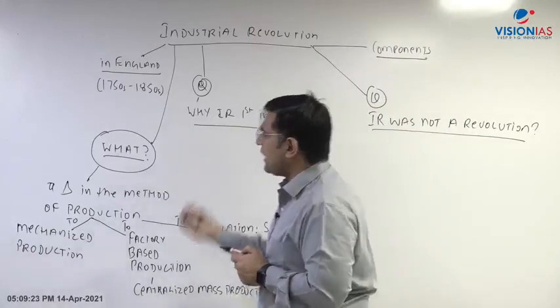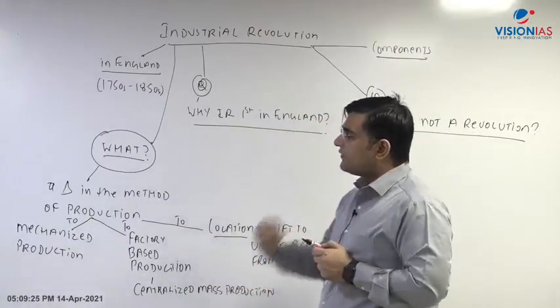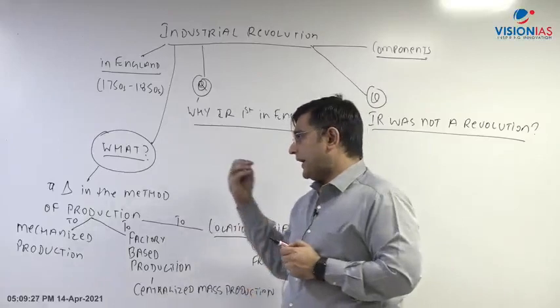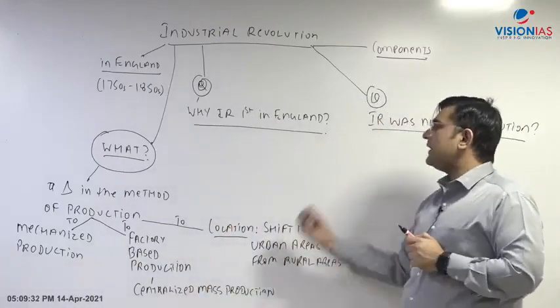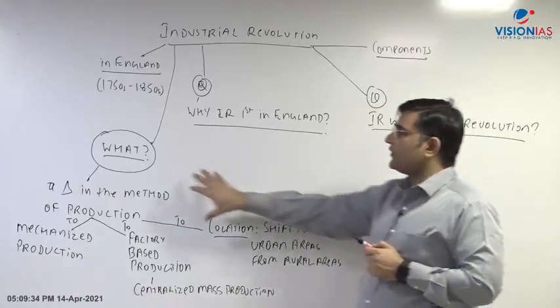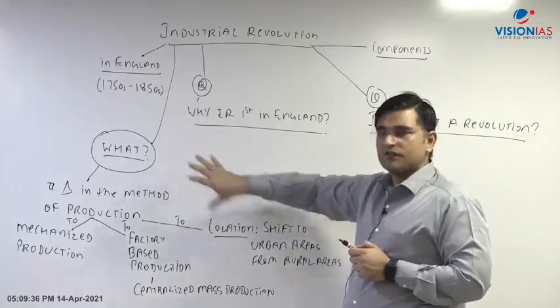So it is a change in the method of production, the way in which goods are produced in the society, right? And now you are moving towards mechanized production, you have factory based production, and urban area based production. So this is your industrial revolution, okay?